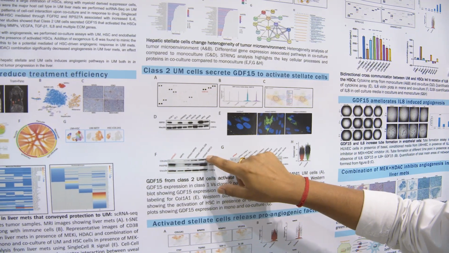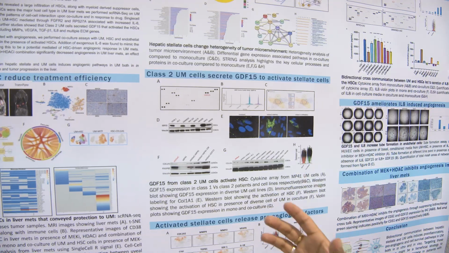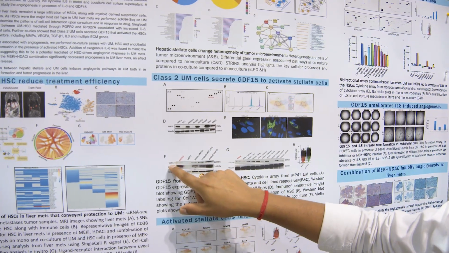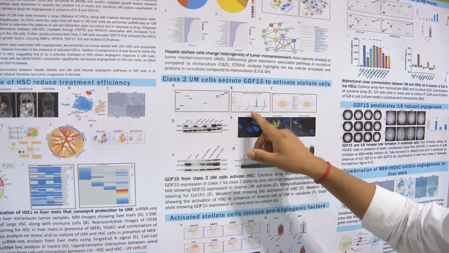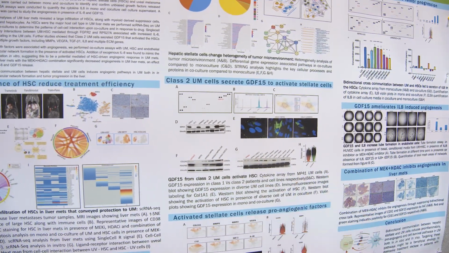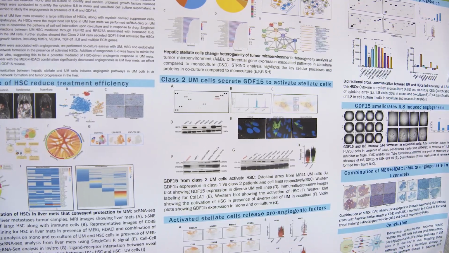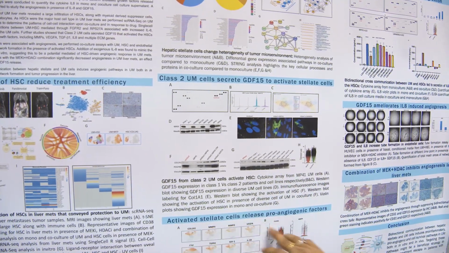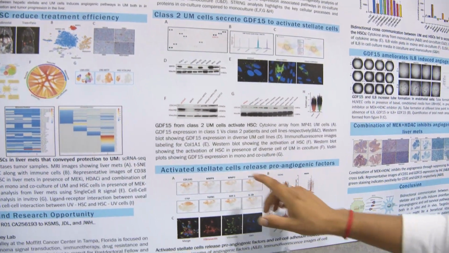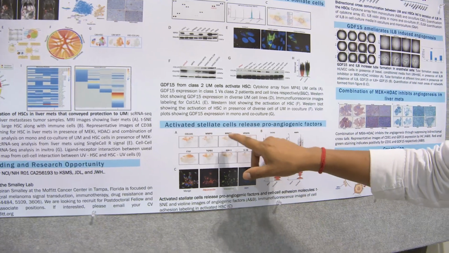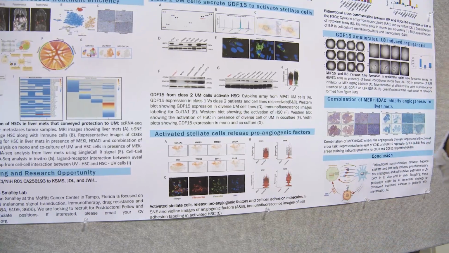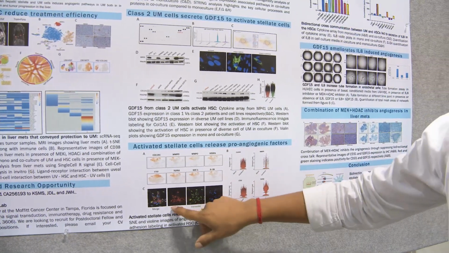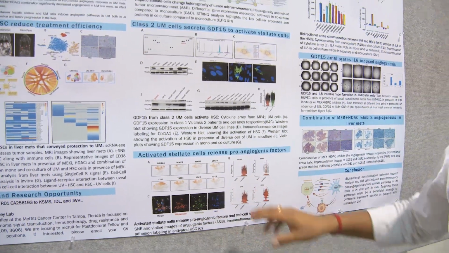Then we saw that hepatic stellate cells are quiescent cells, and when you add GDF15 on them exogenously, there is an activation and secretion of collagen 1, which is the ECM marker. That shows GDF15 is activating stellate cells, which helps uveal melanoma growth through the release of many pro-angiogenic factors, such as COL1, MMP2, VEGF, CTGF, etc. We also saw that the co-culture had fibronectin, which is involved in angiogenesis.